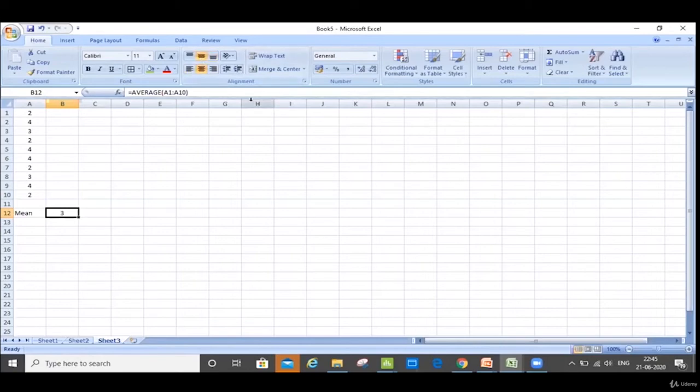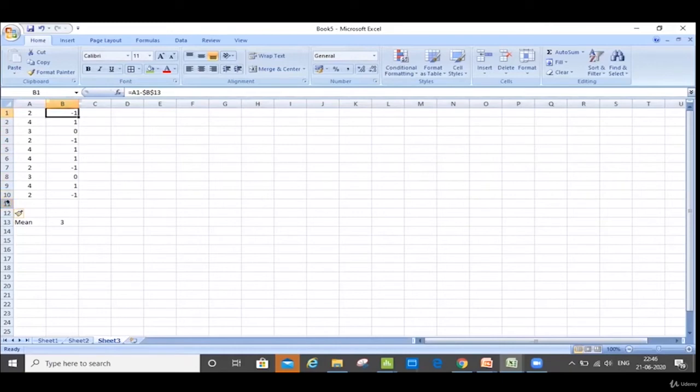Okay, so mean is 3 here. Now if I want to calculate the standard deviation of this data, how do I do that? As the concept says, how far these data points are from mean, and I need to calculate that. Very simple. So I'll use this minus this. I'll just lock it and then drag it. So this gives me कि हर data point mean से कितना दूर है. Every data point is subtracted from mean. So this is -1, this is 1, this is 0, this is -1, etc.